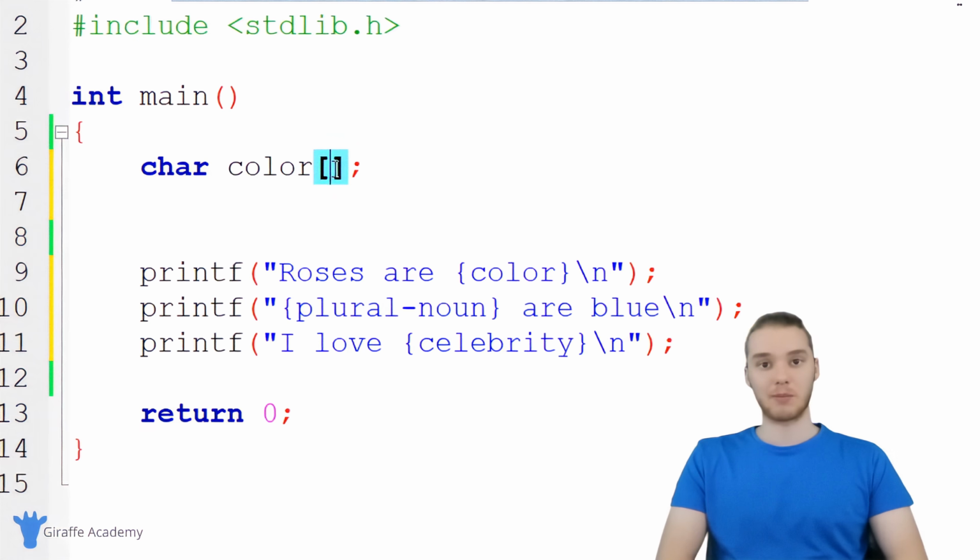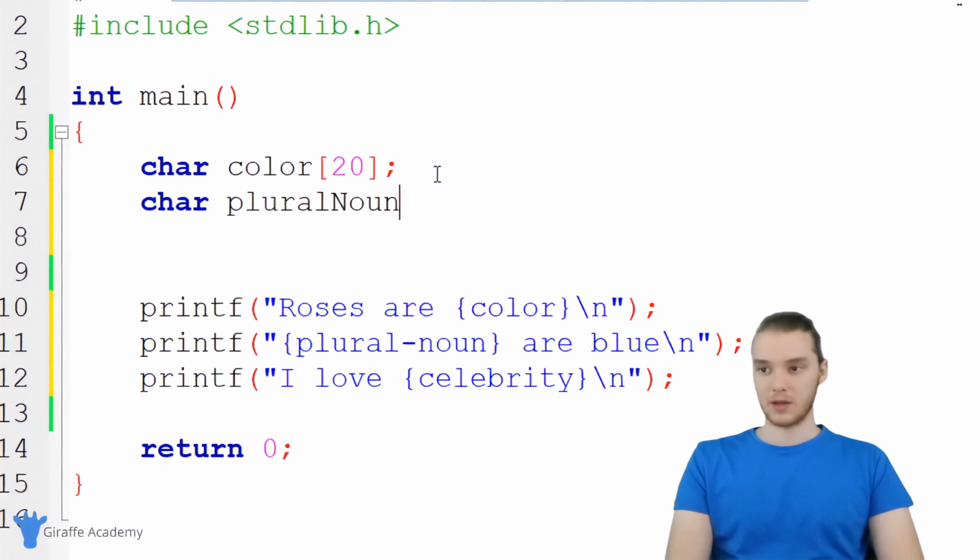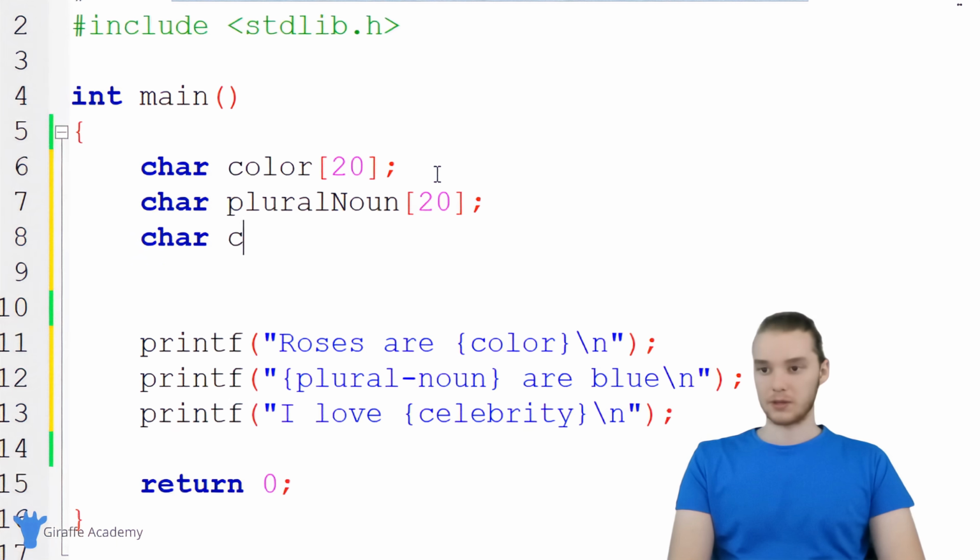That way C knows how much memory it needs to allocate for this variable. So I'm just going to say 20, and we'll basically just say they can enter in a color that is up to 20 characters. We're going to do the same thing for plural noun. And again, we'll let them enter in 20 characters maximum. And finally, we're going to do the same thing for celebrity. So again, 20 characters sounds good.